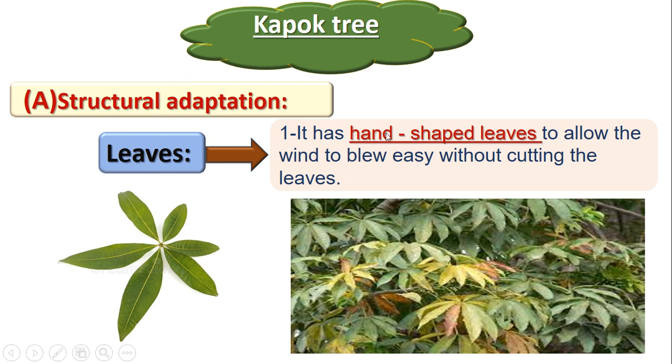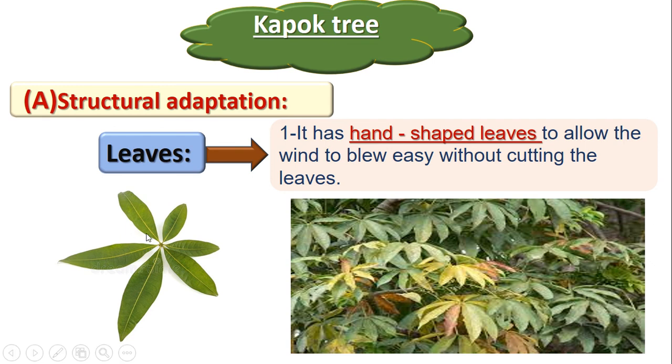Okay, what about the leaves of kapok tree? They are hand-shaped leaves. Look at the picture. It's like what? It's like our hands. Why do they have a hand shape?